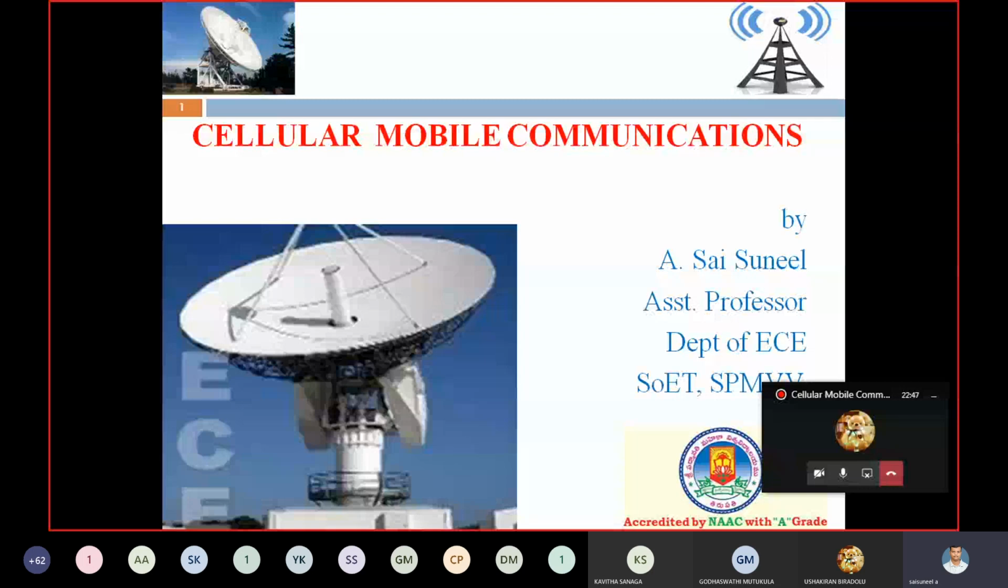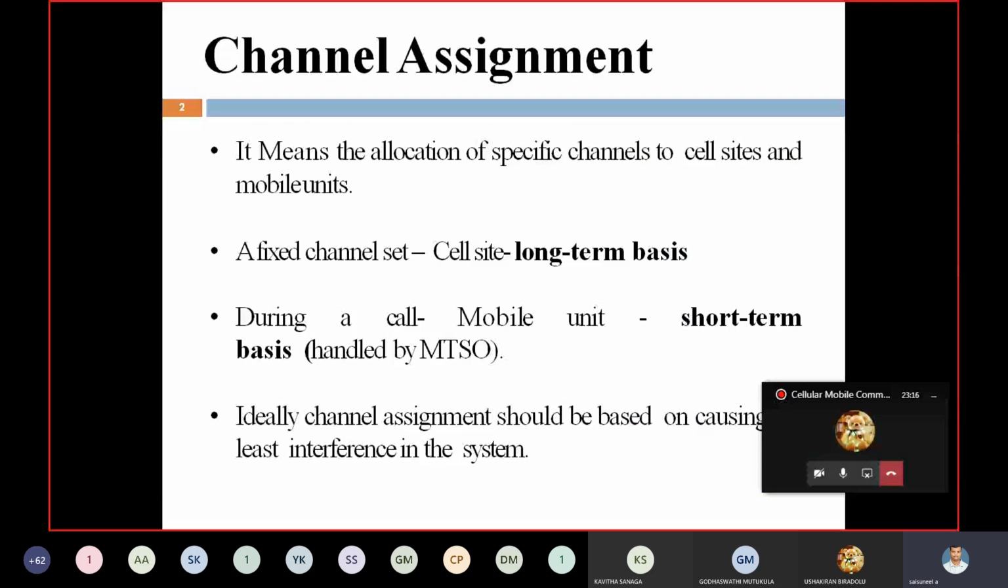Right. Channel assignment means the allocation of specific channels to the cell site or mobile unit. That is, once the channels are available, specific channels are allocated to both cell sites and mobile units. This is done in two ways, either fixed or dynamic. What is meant by fixed channel assignment and dynamic channel assignment, we will see in later classes. But today we discuss the basics related to channel assignment.